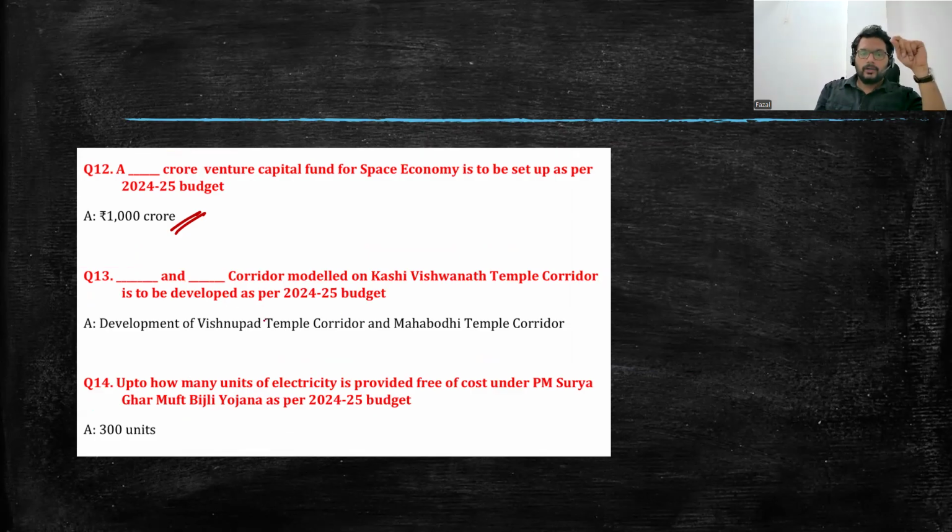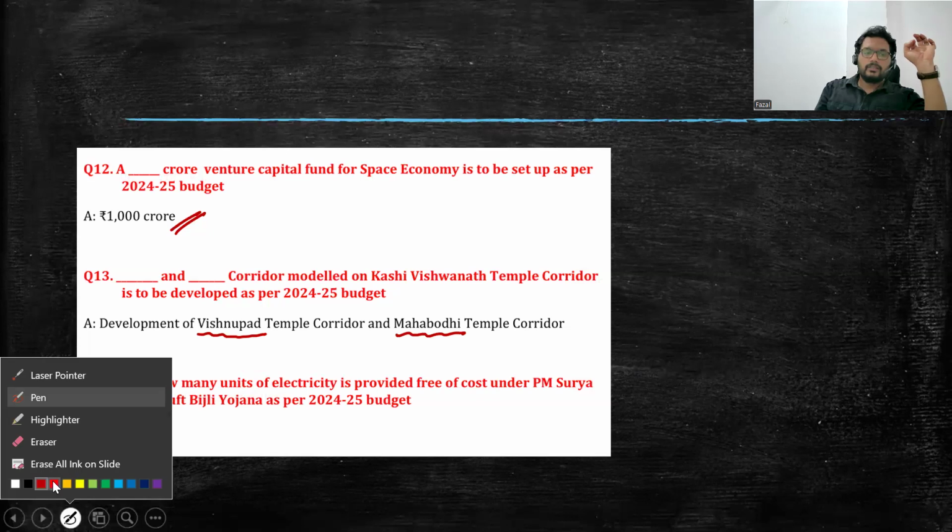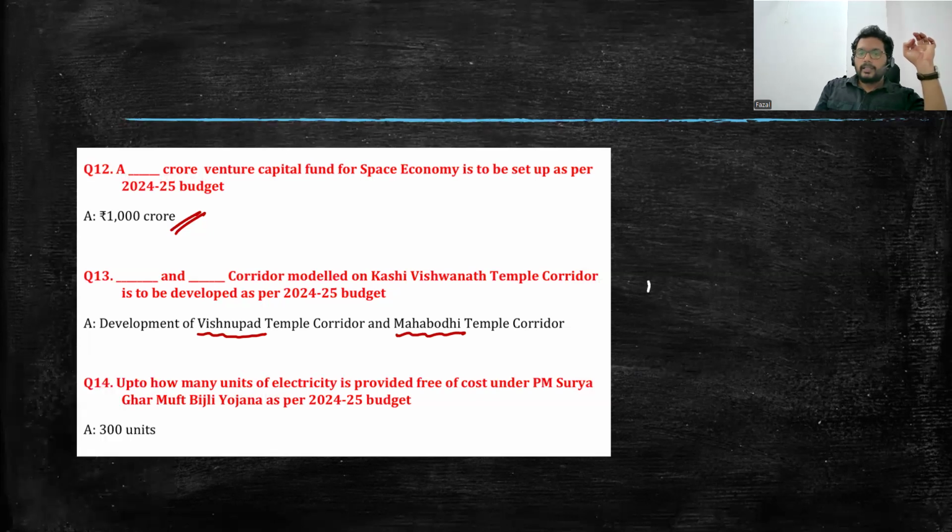Next, the corridor model on the Kashi Vishwanath temple corridor is to be developed as per the 2024-25 budget. It is Vishnupad, you have to remember, the Vishnupad temple corridor, very important, and the Mahabodhi temple corridor. Along with this, they also want to promote Nalanda. This is also one of the very important bits. They want to globally empower Nalanda University, the Nalanda institution.